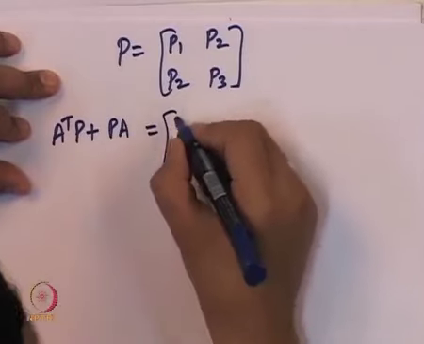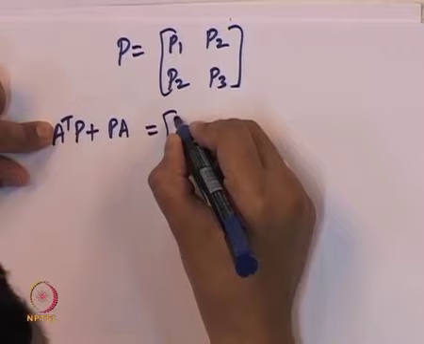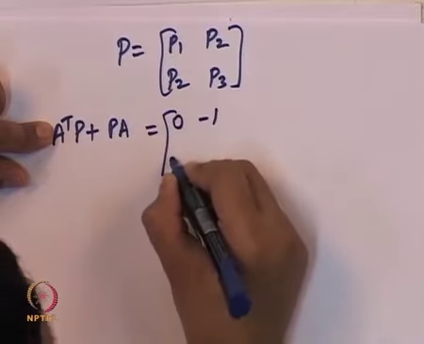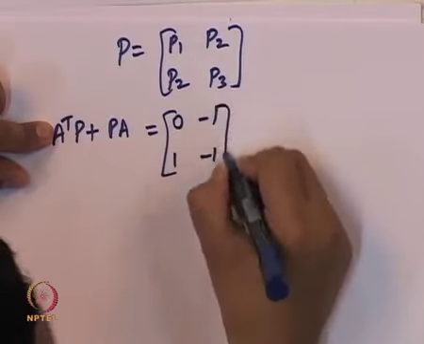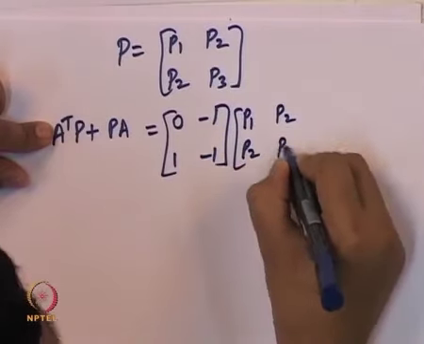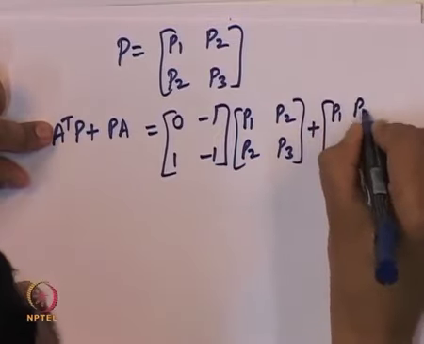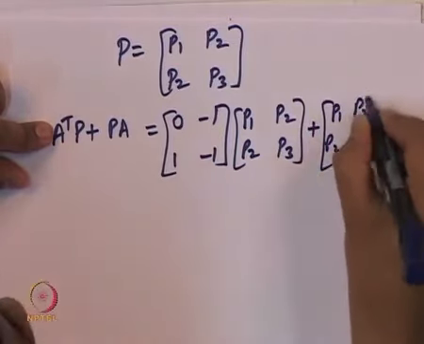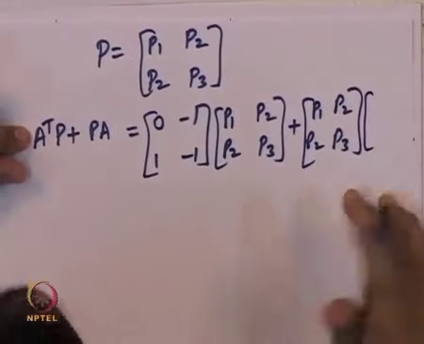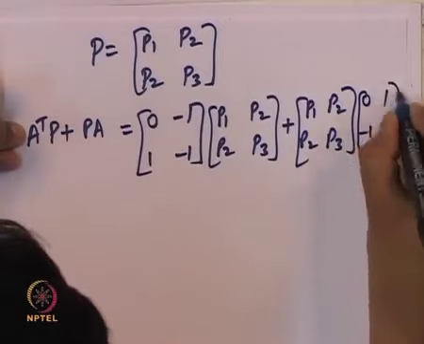For A transpose, we will write 0 minus 1, 1 minus 1, times P1, P2, P2, P3, plus the same matrix P1, P2, P2, P3 times A, which is equal to 0 1 minus 1 minus 1.